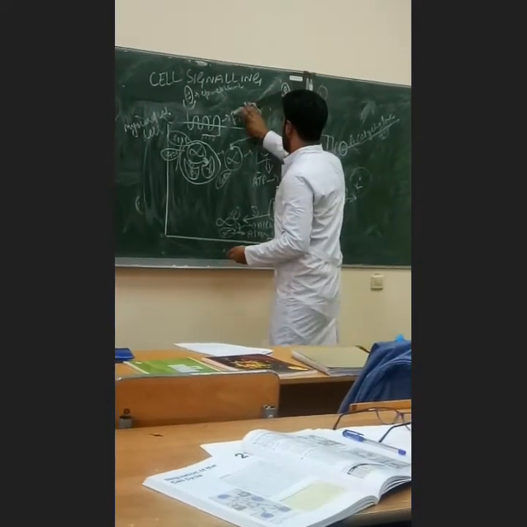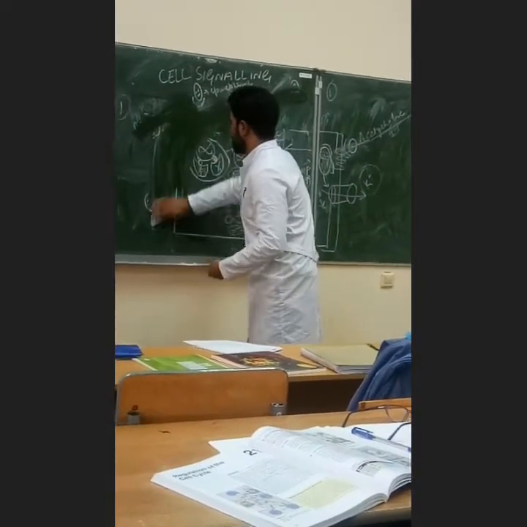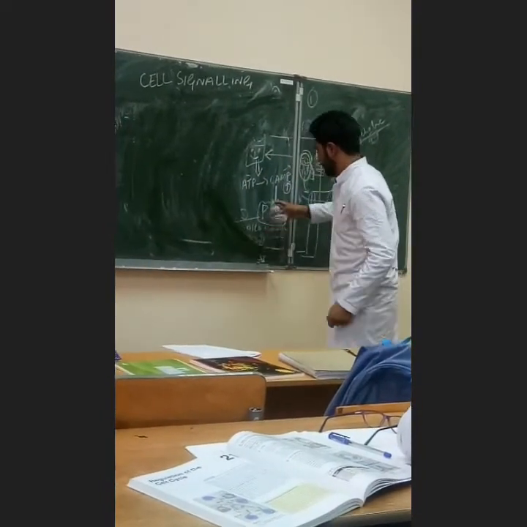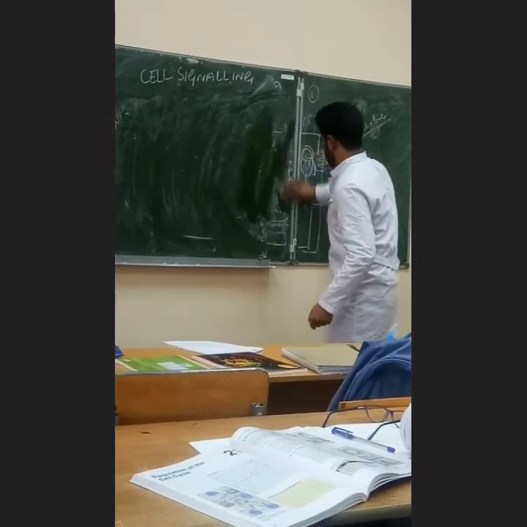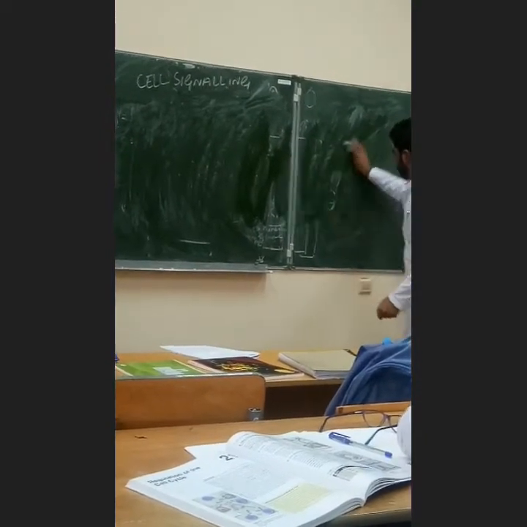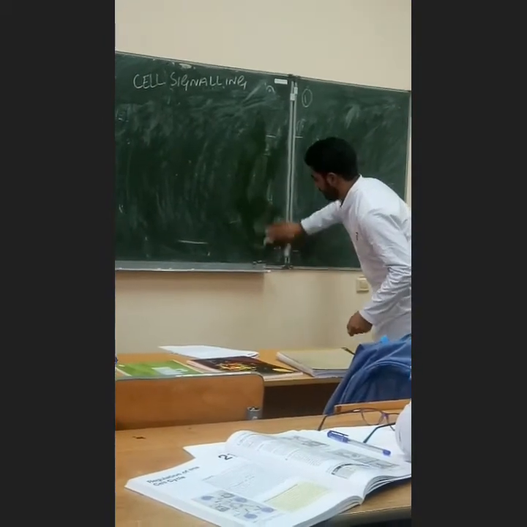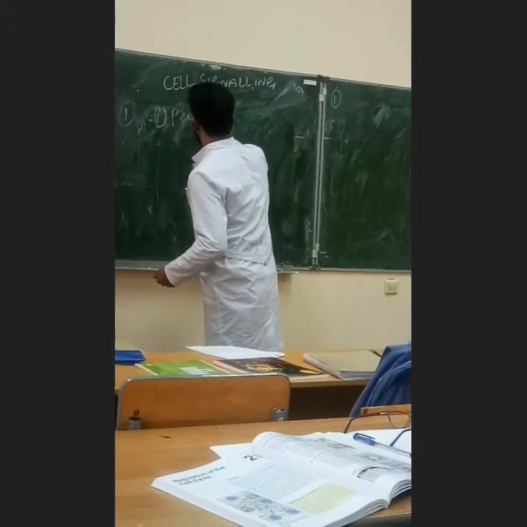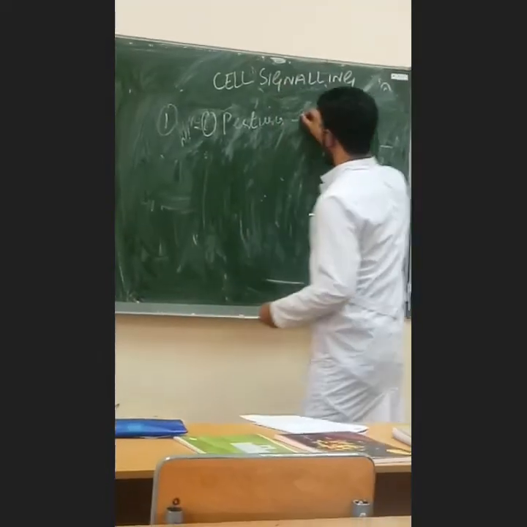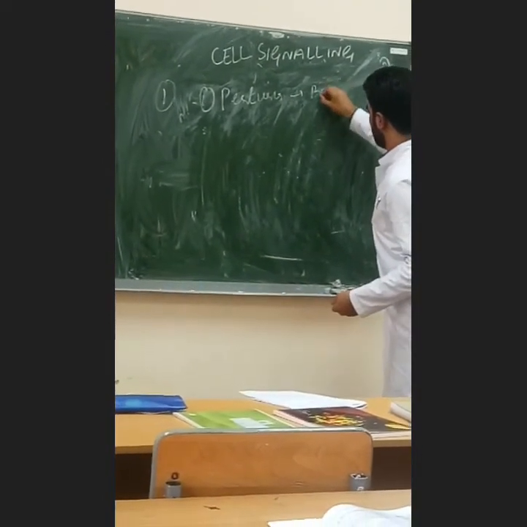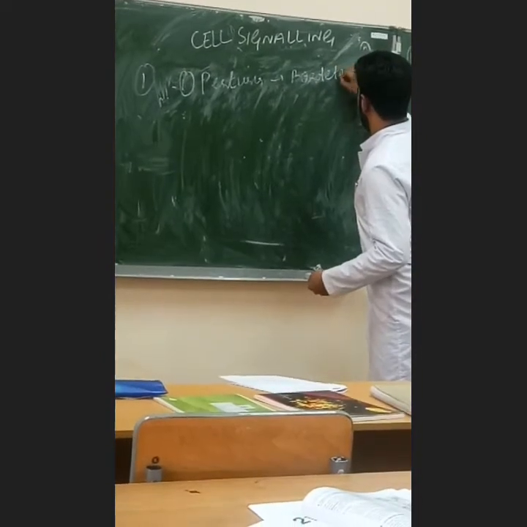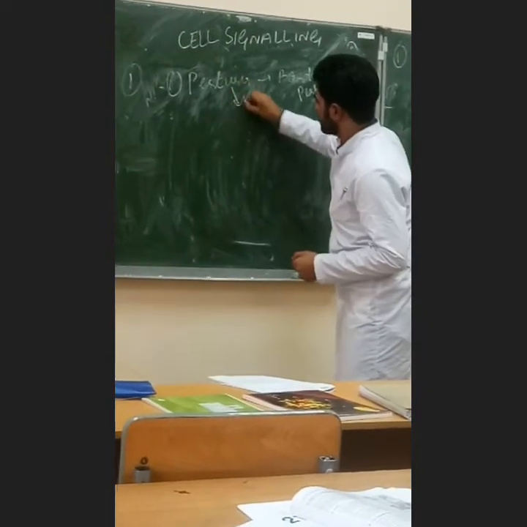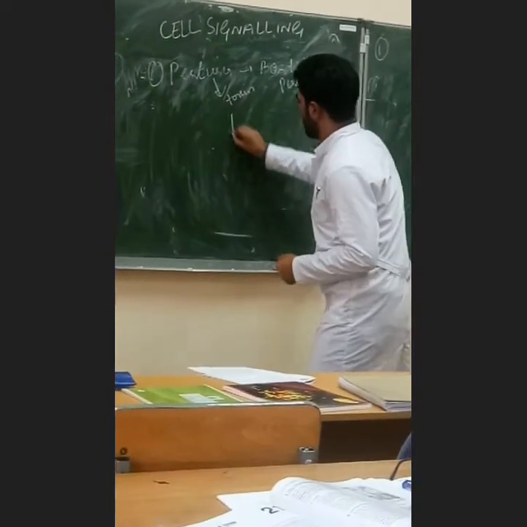This was one system. Now first we will talk about some medical cases, like in medical science. Let me tell you about the first one. We have pertussis. It is caused by Bordetella pertussis. What happens? This bacterium gives a toxin, and this toxin binds with the receptor and comes inside the cell.